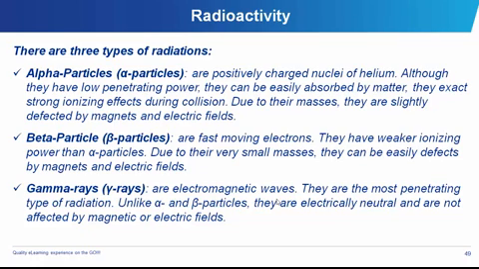The beta particles are fast moving electrons. They have weaker ionizing power compared to the alpha particles, and they have smaller masses. Due to their smaller masses, they are easily deflected by magnetic fields or electric fields, while the gamma rays are not affected by either electric or magnetic fields, because they actually do not possess any charge whatsoever.